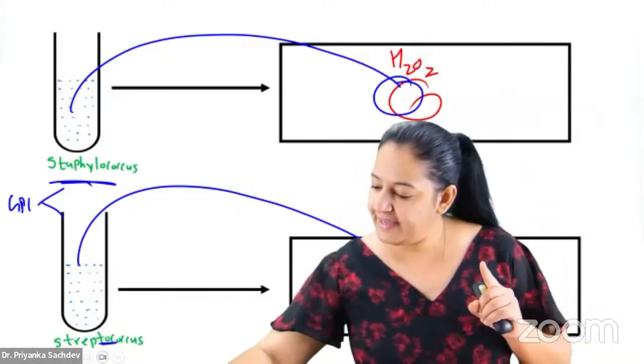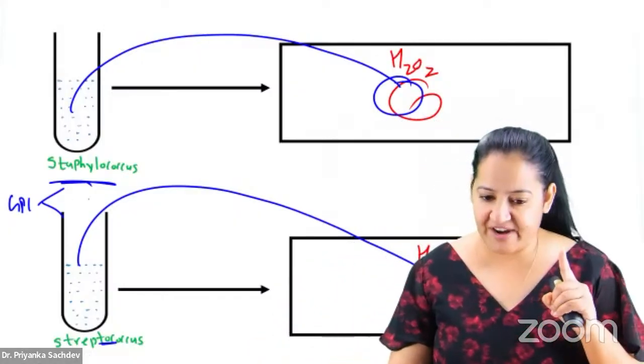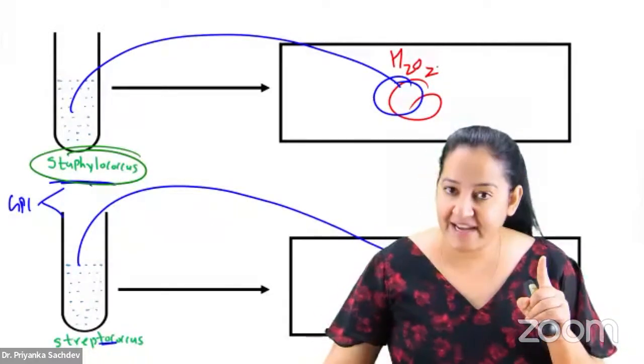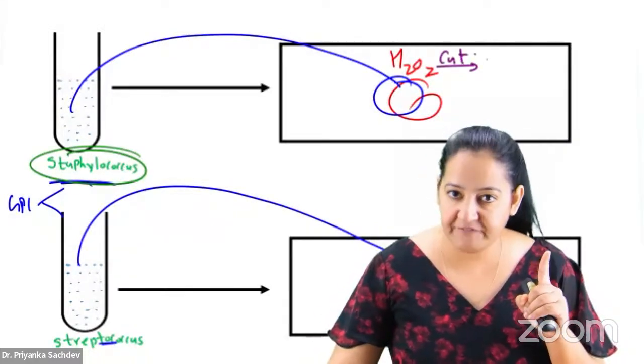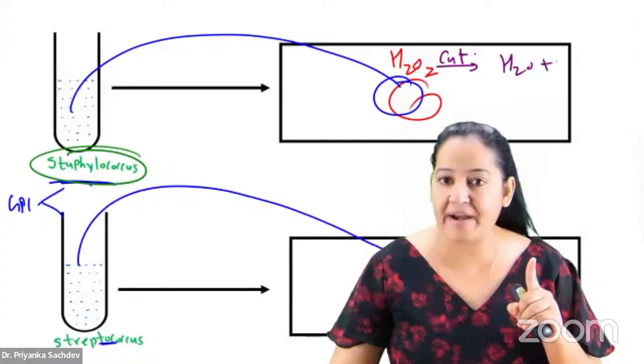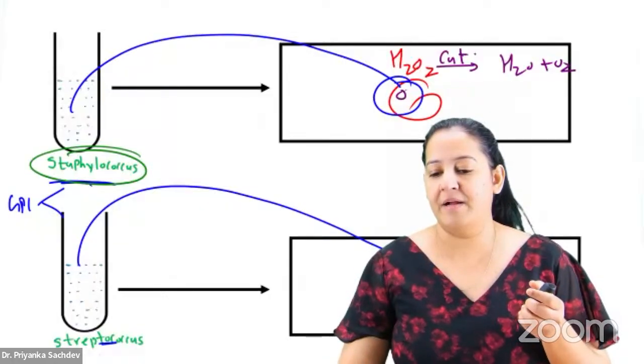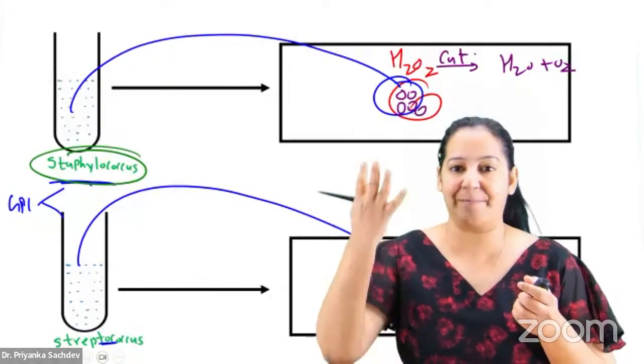Basically, you know that Staphylococcus has the enzyme named catalase. Catalase will degrade the H2O2 into H2O and oxygen. So as soon as you mix the two, you can see the bubbles of oxygen erupting, the bubbles are coming.